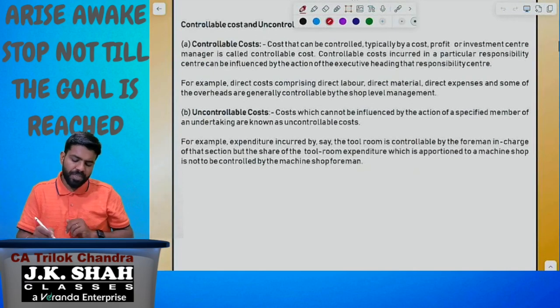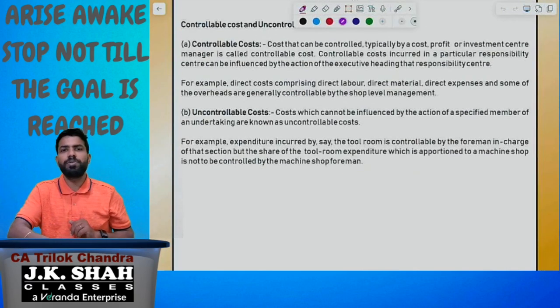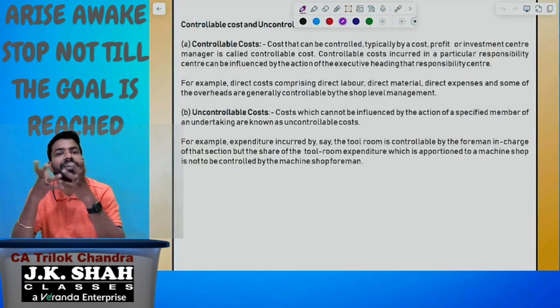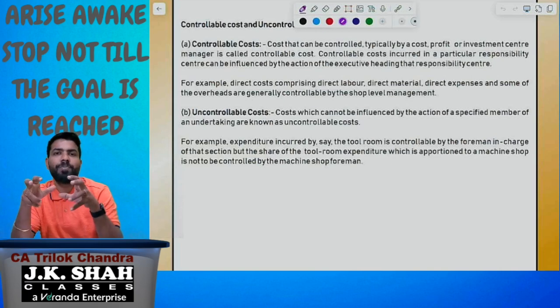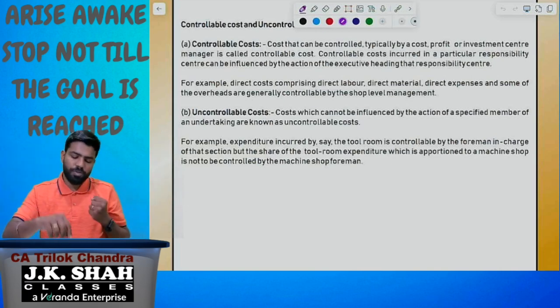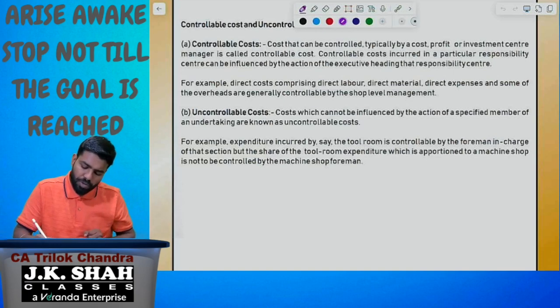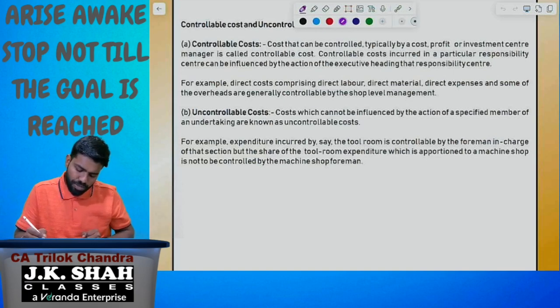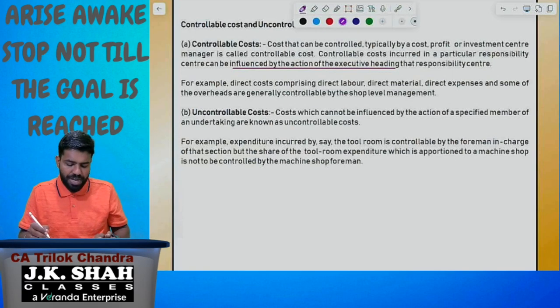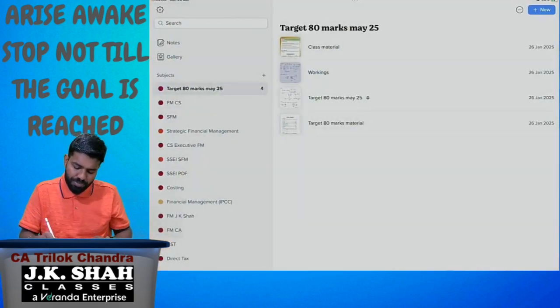Very simple. If I ask you what controllable cost means, you say the cost which can be controlled. What is uncontrollable? The cost which cannot be controlled. But we need to understand in clear-cut form what we mean by controllable cost and uncontrollable cost. The cost that can be influenced by the action of the executive heading. Let me put it in simple form.